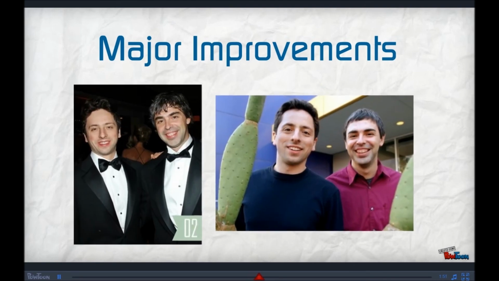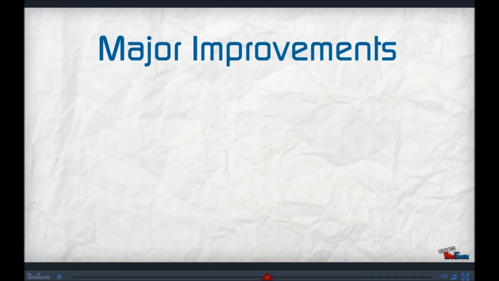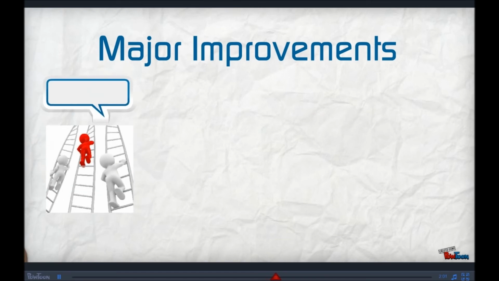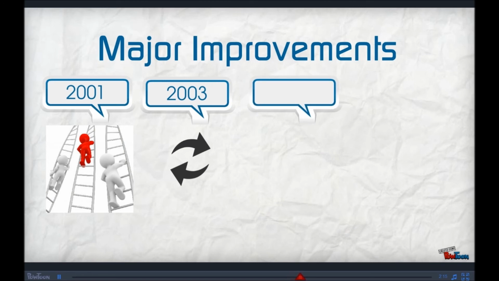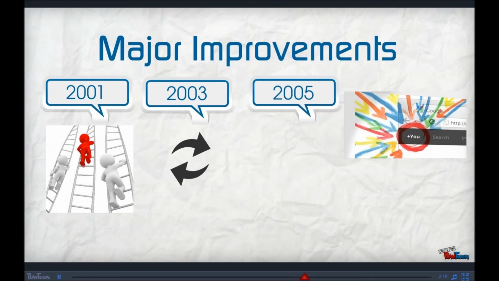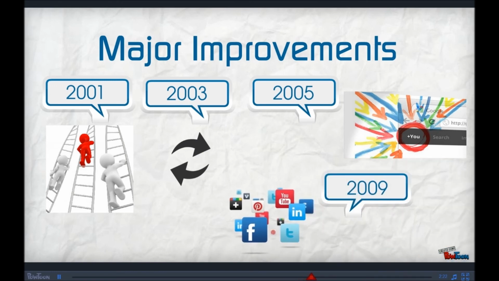Now that we know how Google works in the present day, let's take a look at the major improvements that have been made to the search engine since its bold 1997 launch by Larry Page and Sergey Brin. Google's algorithm is being constantly tweaked and refined to return higher quality results. In 2001, the search algorithm was completely revamped to make ranking easier. Update Fritz of 2003 allowed Google to update its index constantly instead of in big batches, making a 5-week process much faster. In 2005, Google introduced personalized search, in which users could choose to let the search engine mine their search behavior to provide individualized results. Lastly, they added real-time search in 2009 that displayed results from Twitter and other blogs as they were being published.